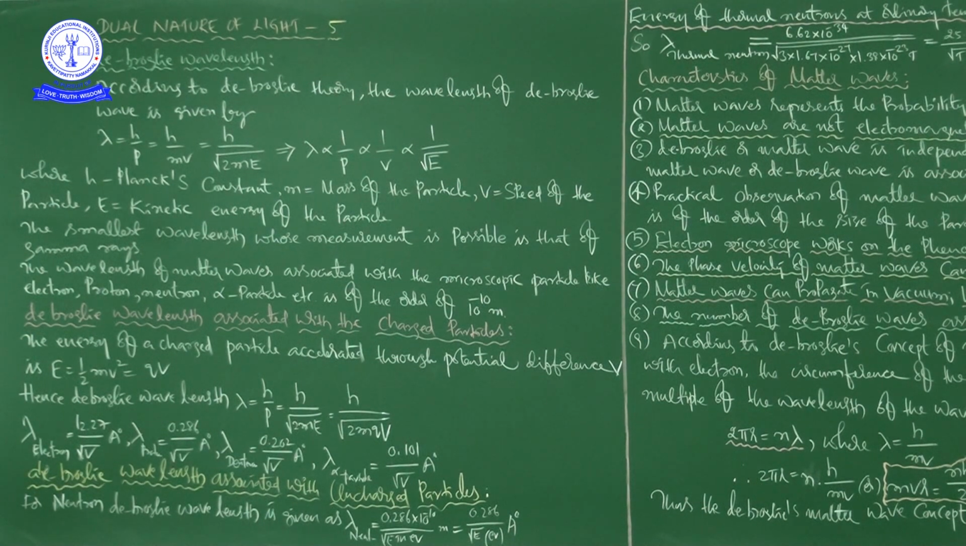So this is about de Broglie wavelength. We had a formula to calculate de Broglie wavelength in terms of mass and velocity, and in terms of mass and kinetic energy. After that, the wavelength of matter waves associated with microscopic particles is given as the order of 10 to the power of minus 10 meters for electron, proton, neutron and alpha particle.